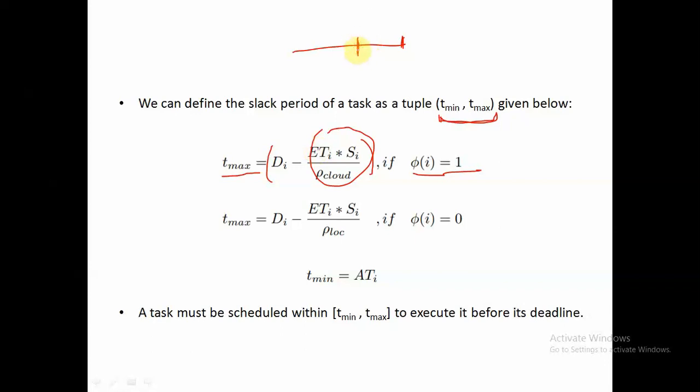So if we do not want our task to miss its deadline, then we must execute that task at max at time tmax, right? And tmin is nothing but the arrival time of that particular task. So if the task arrives at this particular time, then this will be tmin, this will be tmax, and this will be the deadline of our task. So a task must be scheduled within tmin to tmax to execute it before its deadline.